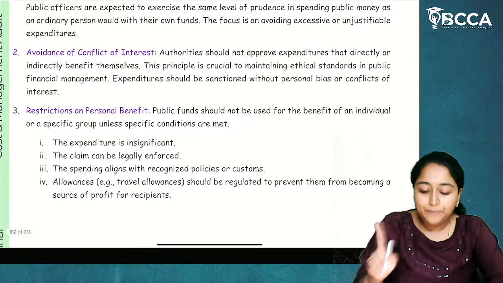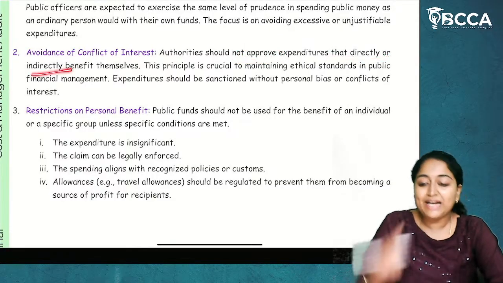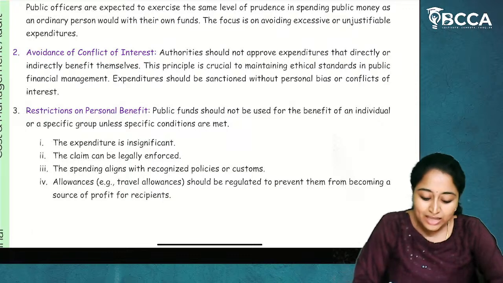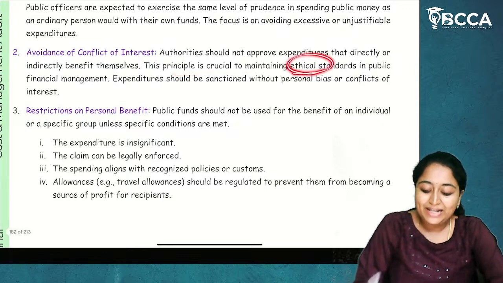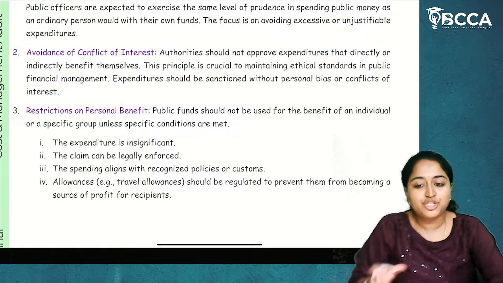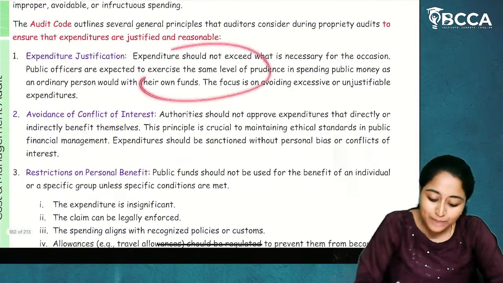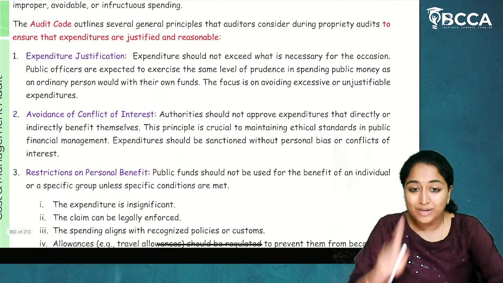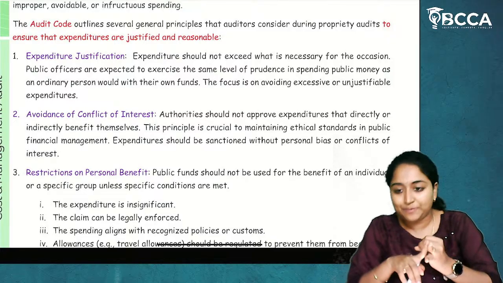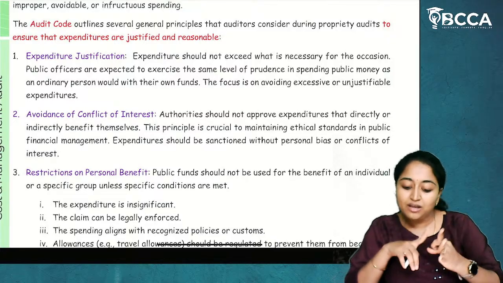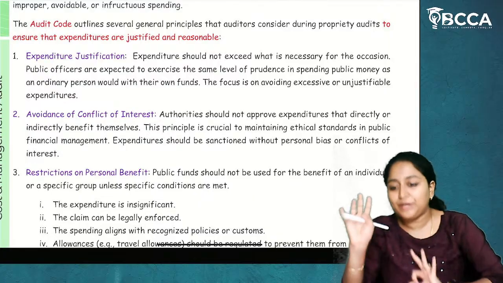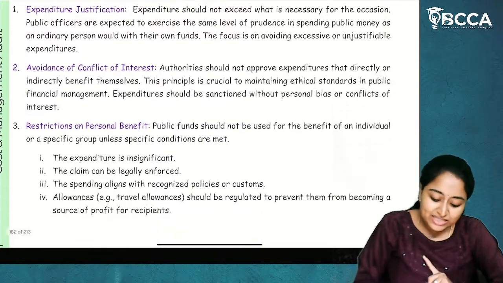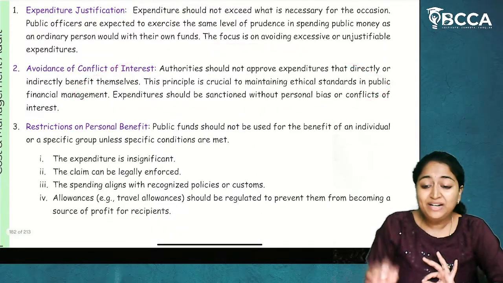Authorities should not approve expenditure that directly or indirectly benefits themselves. This principle is crucial in maintaining ethical standards in public financial management. In the first point, proprietary audit will do the assessment whether there is any improper or avoidable expenditure and whether the expenditure is justifiable for that particular occasion. In the next step, we are going to do the assessment.